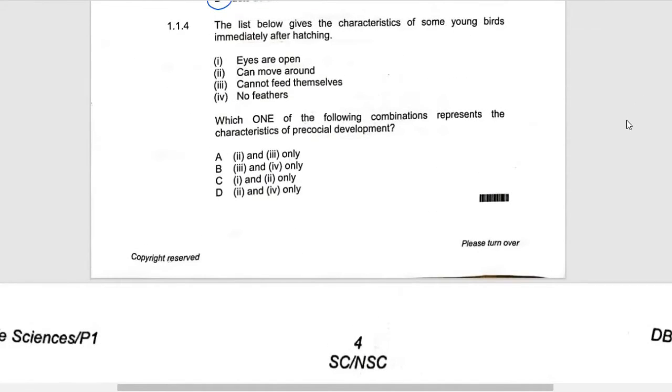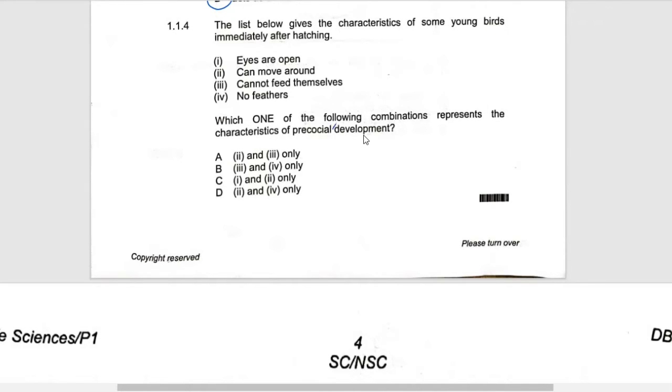Then question 1.4. They are saying that the list below gives the characteristics of some young birds immediately after hatching: eyes are open, can move around, cannot feed themselves, no feathers. Which one of the following combinations represents the characteristics of precocial birds?